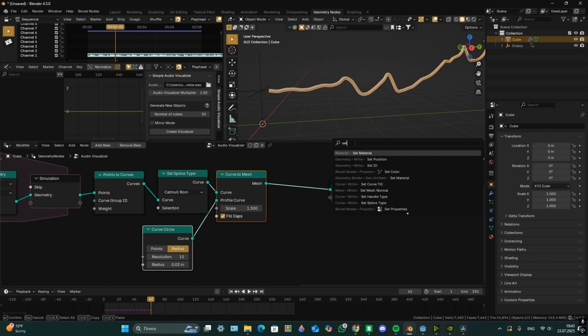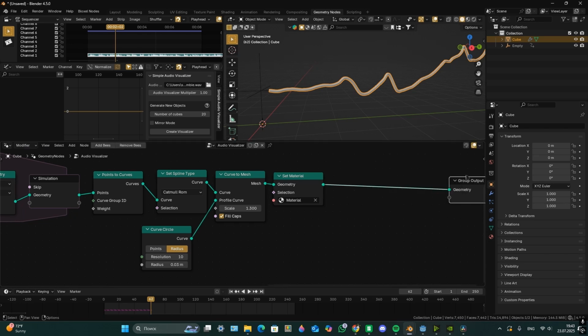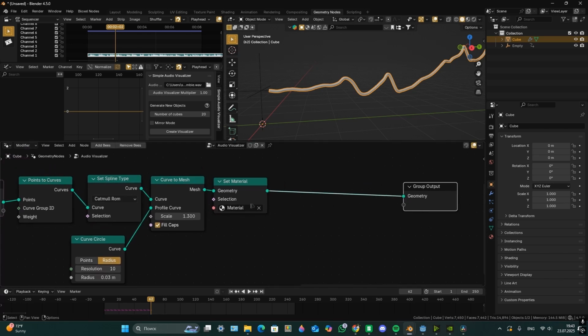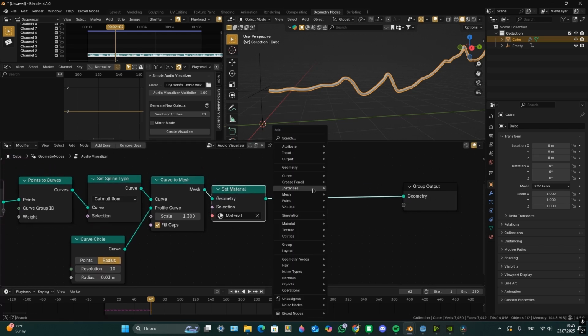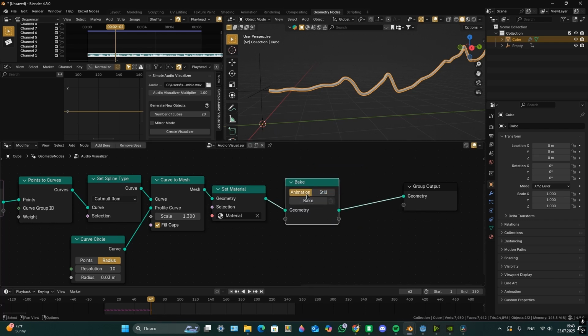Now add a Set Material node. In material put your material. And add a Bake node. Set animation from still, and click the bake button.